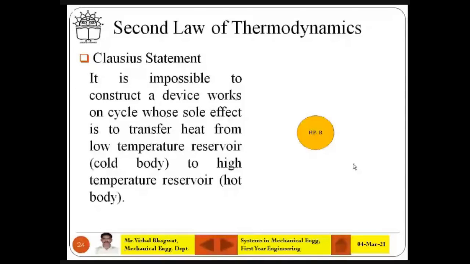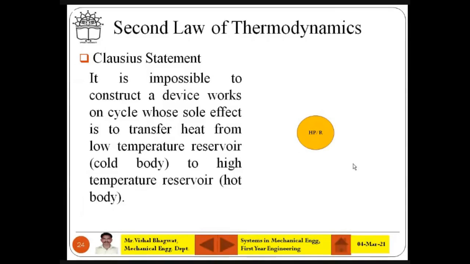And the second law says that it is impossible to transfer heat from a low temperature body to a high temperature body. It is also actually following the first law, but in another way it is saying that it is impossible to construct a device which works on a cycle and whose sole effect is to transfer heat from a low temperature reservoir to a high temperature reservoir.